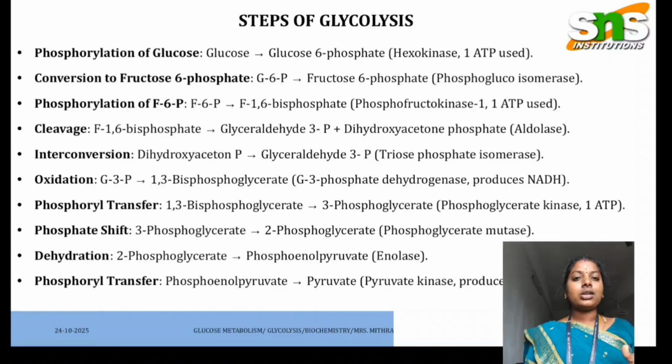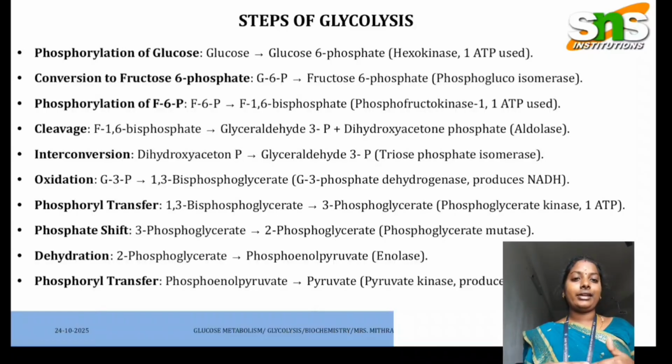And next one, Glyceraldehyde-3-Phosphate is converted into 1,3-bisphosphoglycerate with the help of Glyceraldehyde-3-Phosphate Dehydrogenase. And next one, 1,3-bisphosphoglycerate is converted into 3-phosphoglycerate. And finally, 3-phosphoglycerate is converted into 2-phosphoglycerate, whereas the phosphate is shifted from the third group to the second group, with the help of the enzyme Phosphoglycerate Mutase.